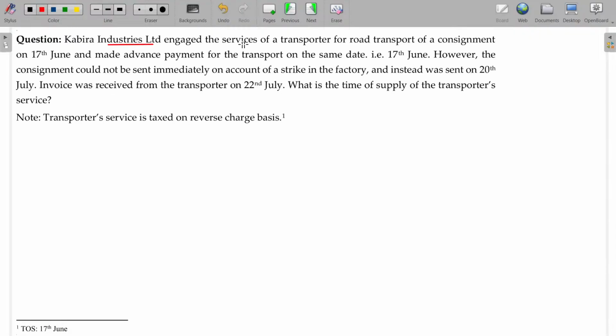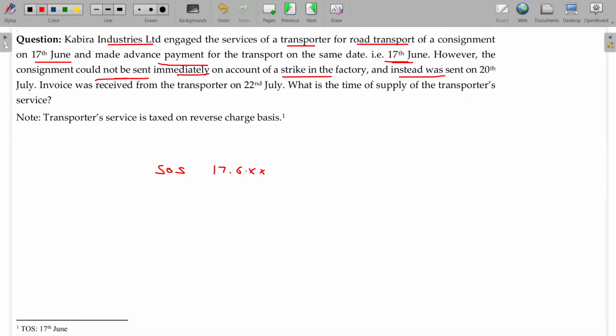Kabira Industries Limited availed the service of a transporter for goods road transport of consignment on 17th June, being the provision of supply of services. It made an advance payment for the transport on the same date, 17th June. However, the consignment could not be sent immediately on account of a strike in the factory.